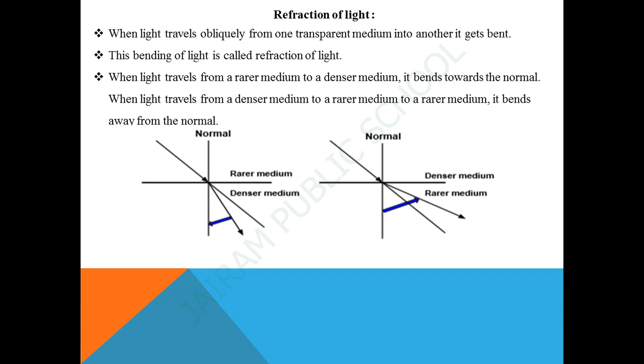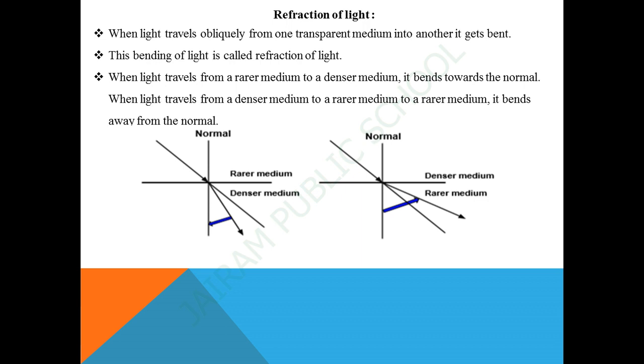Physics, Chapter 10, Light, Reflection and Refraction, Part 2, Refraction of Light. Light seems to travel along straight line paths in a transparent medium. What happens when light enters from one transparent medium to another? We shall recall some of our day-to-day experience.